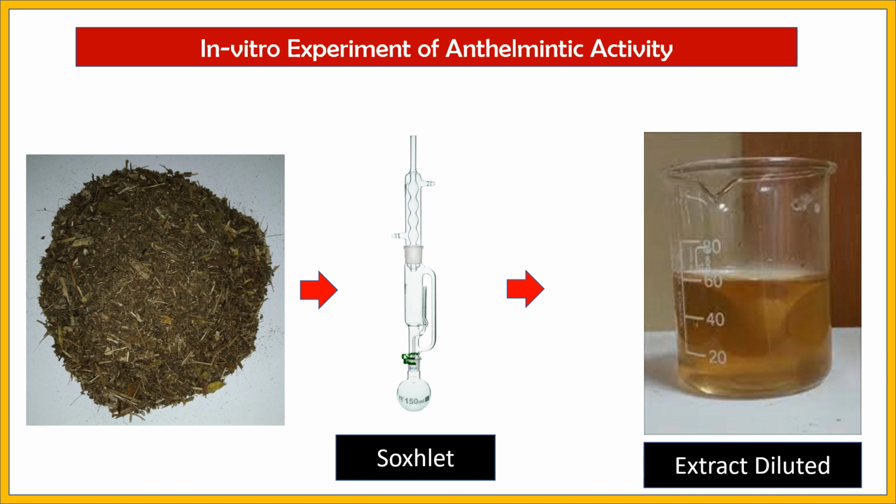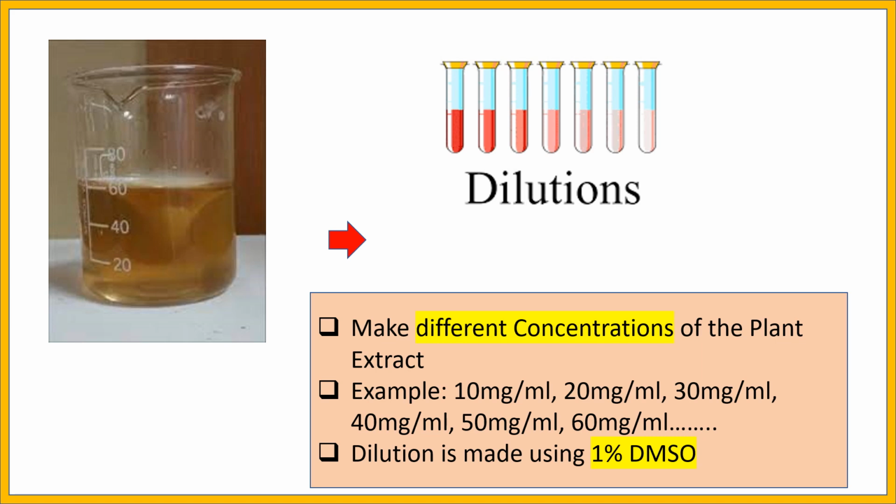Here we are using a Soxhlet apparatus, and after extraction of the plant material, it is diluted to a certain concentration of our interest. The plant extract can be diluted to different concentrations depending upon the potential of the plant. For example, it can be 10 milligram per ml, 20 milligram per ml, 30 milligram per ml, or 100 milligram per ml. It can go on depending upon the potential of the plant. It is diluted using 1% DMSO.